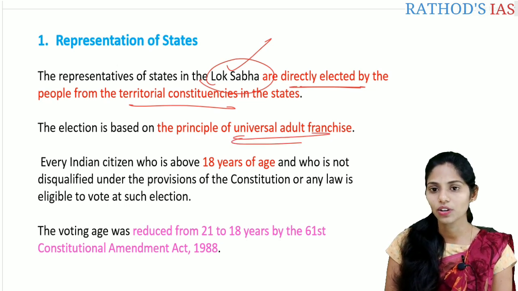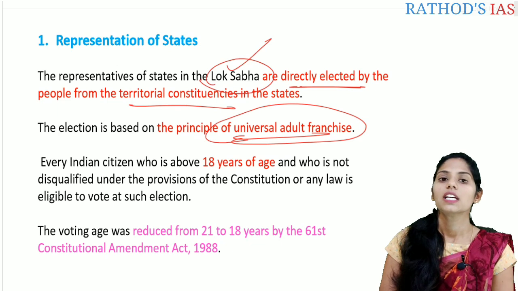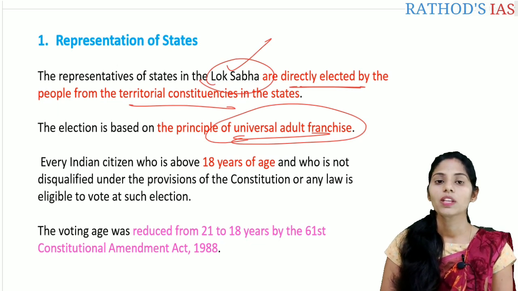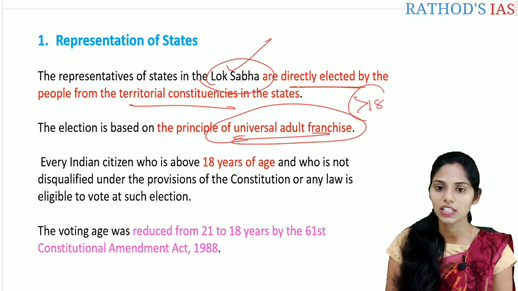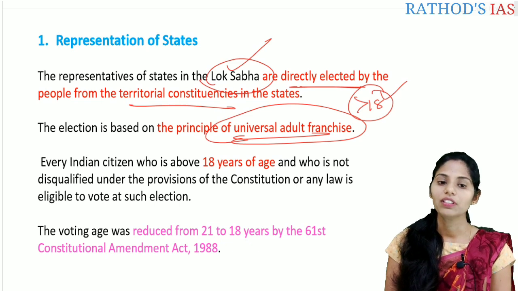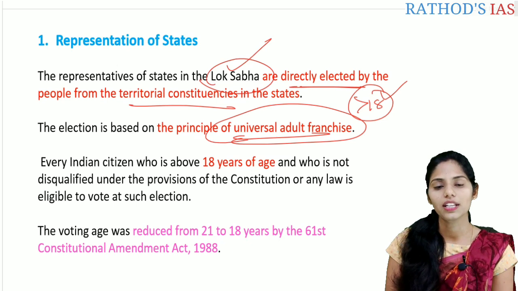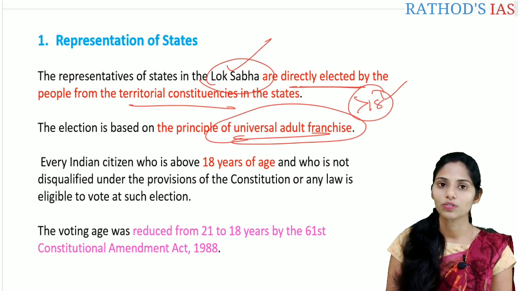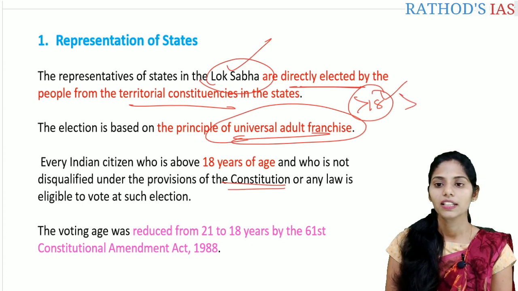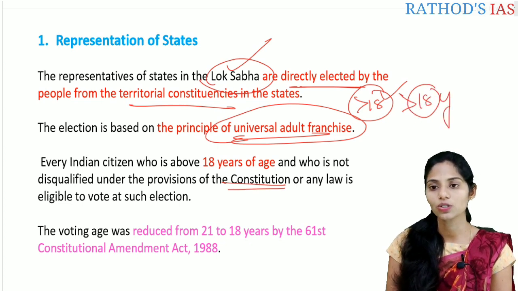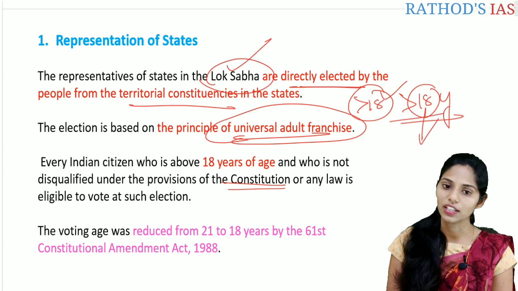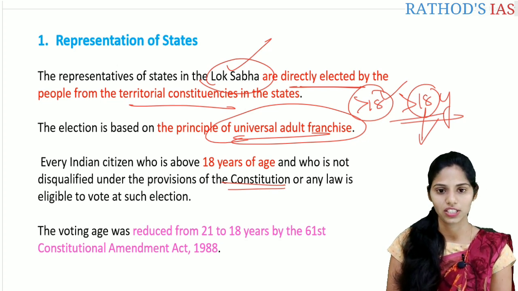What is the meaning of universal adult franchise? It means every Indian citizen above 18 years of age has the right to vote, with one condition: they must not be disqualified under the provisions of the Constitution. If they are not disqualified and are above 18 years of age, they have the right to vote in such elections.